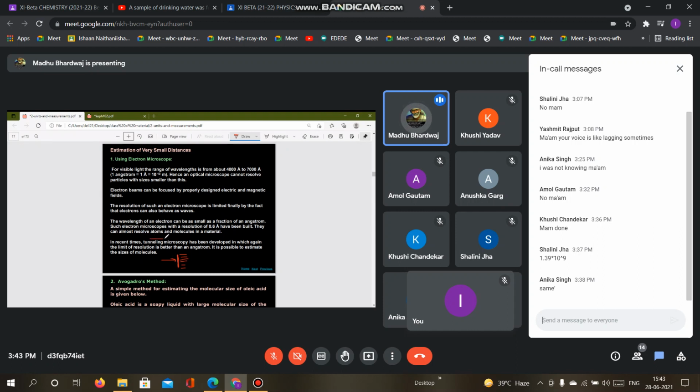And another method of tunneling microscopy is there, which is developed just to have the value of angstrom. Angstrom you all know, 10 raised to power minus 10. Do you know about angstrom? This value? Generally in chemistry we are using this till now. Yes, beta? Yes, ma'am. Why we use angstrom?